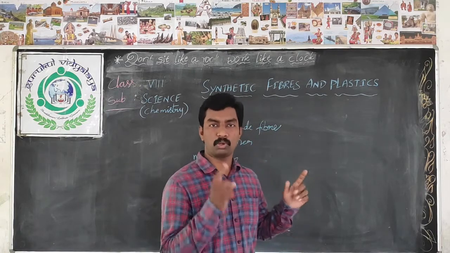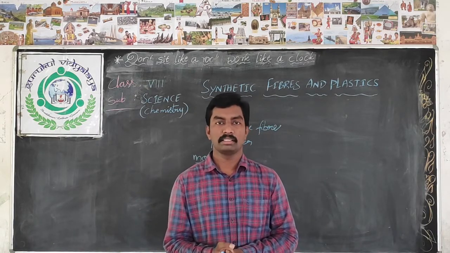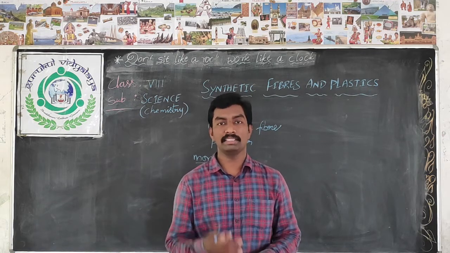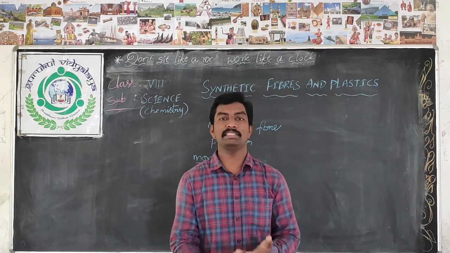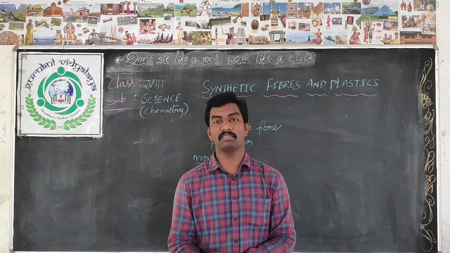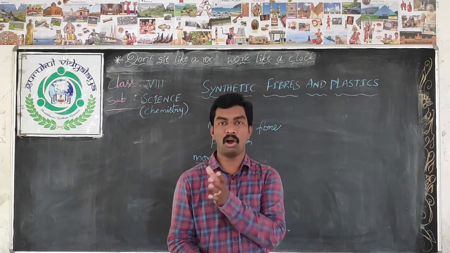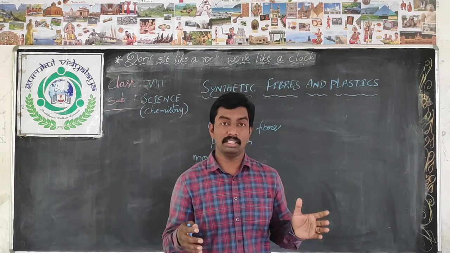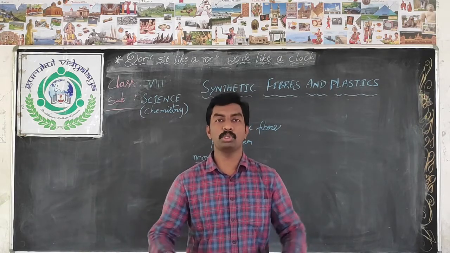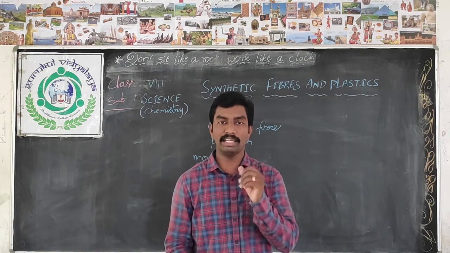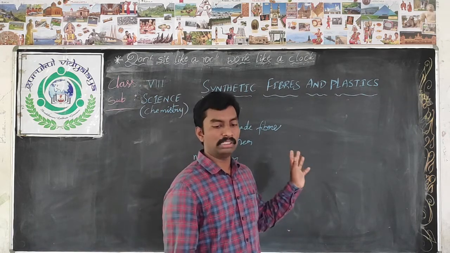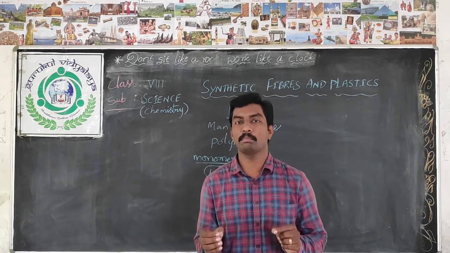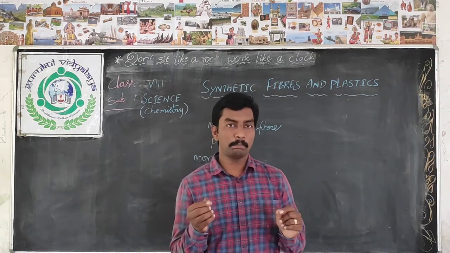Generally mono means one, single. Di means two. Tri means three. And tetra means 4, penta 5, hexa, hepta, octa, like that we can say many. But if many more units are there, then we call it a polymer. To understand this polymer, just think about a paper clip.